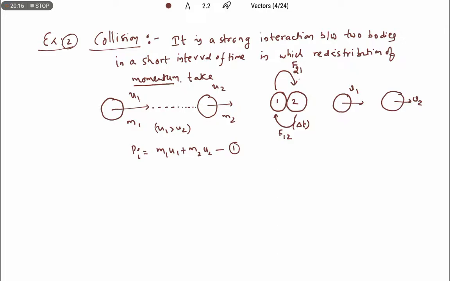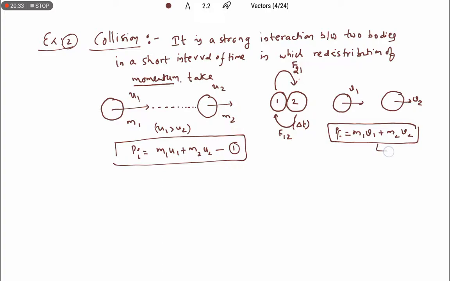Now let us find the final momentum. The final momentum is m1 v1 plus m2 v2. Equation number 2. So in this process, are there any external forces acting on the system?